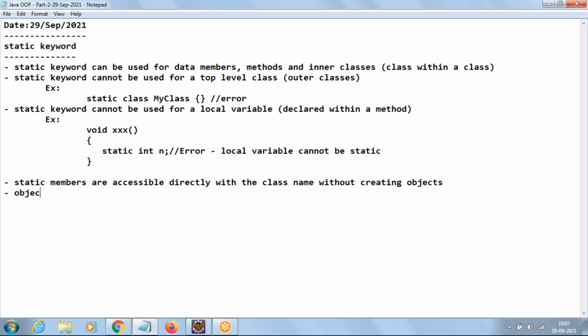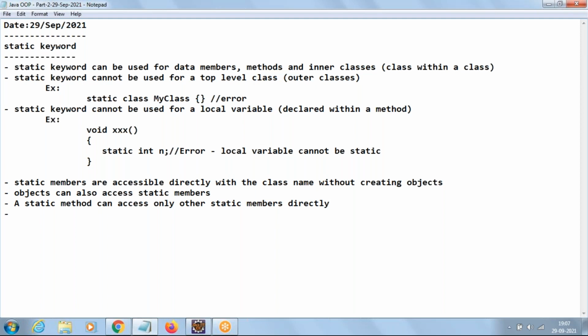Even objects can access static members. One more important point: a static method can access only other static members directly. So in a static method we can access only static members. Non-static members we cannot access. I'll discuss this point in the program.